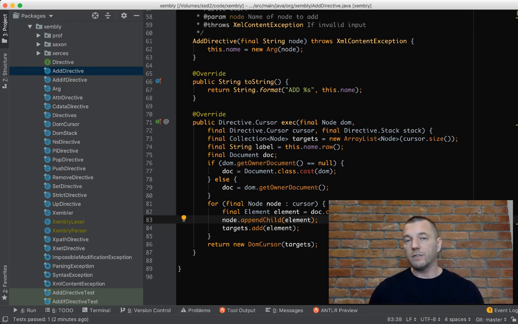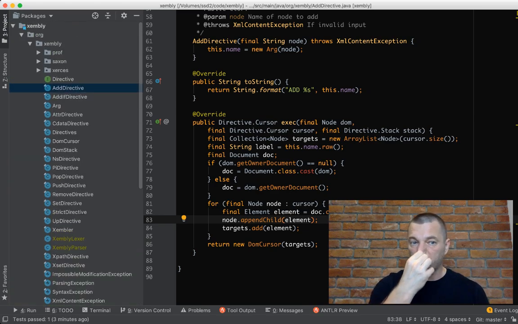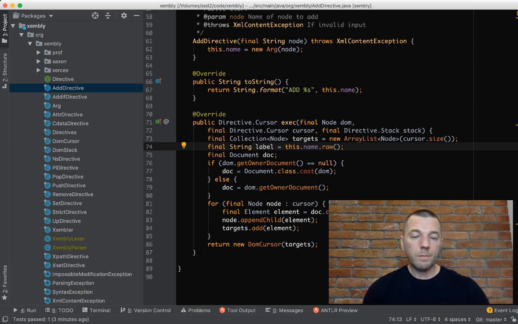So if I'm a Java developer and I jump into a project where Xambly is used, it will take me some time to understand what it is and to learn that language before I can start using it. But if the language is really simple, like this one, and it actually makes your life easier because it's simpler than something that it decorates, then it does make sense. In this case, it does make sense to use Xambly. That's the entire library. Look, it's not that large. It's pretty much covered by tests. It's well written, even though it's 6 years old. So I recommend you use it. That's all I wanted to say.